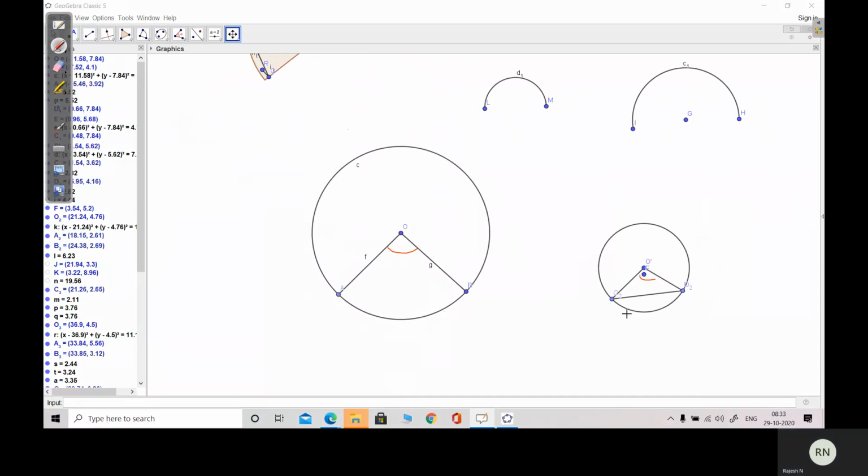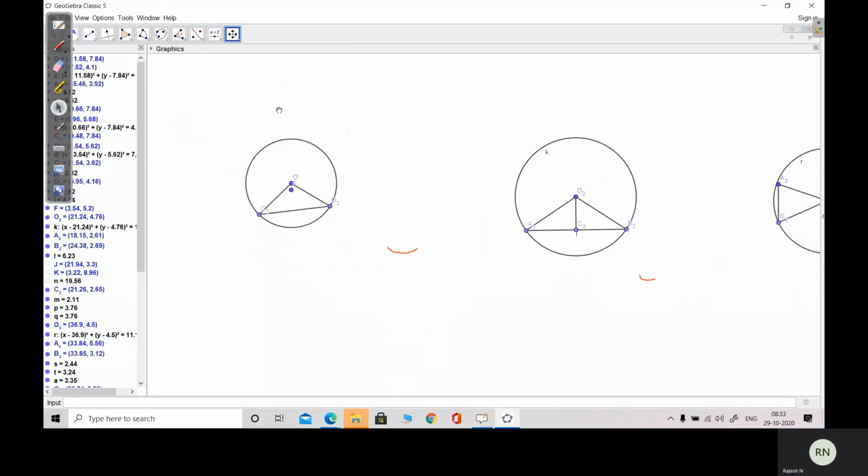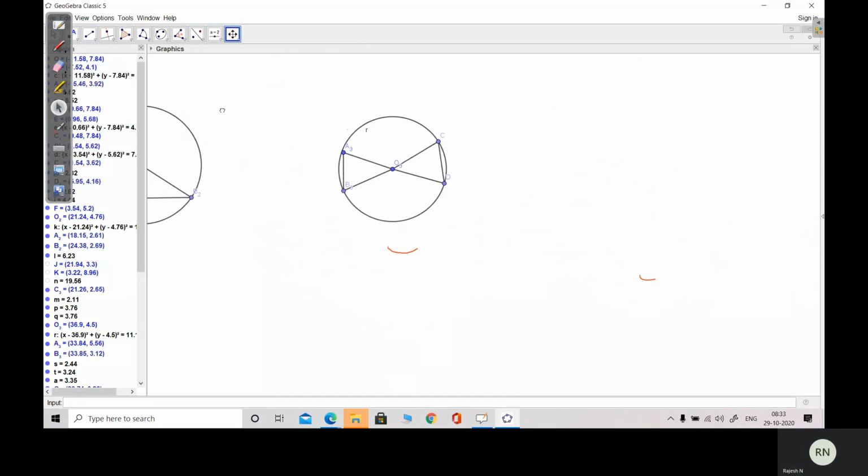Now, we will solve. You have to prove one thing: two equal chords subtend equal angles at the center.